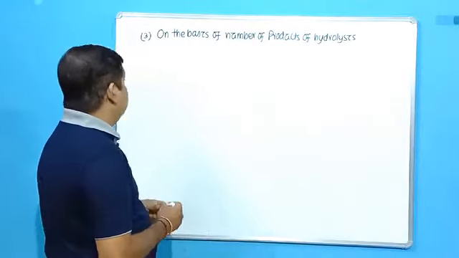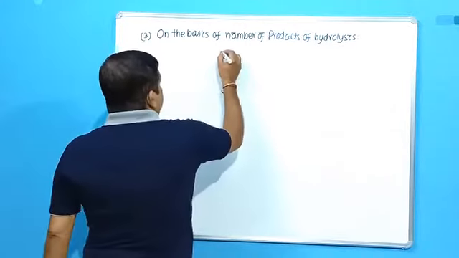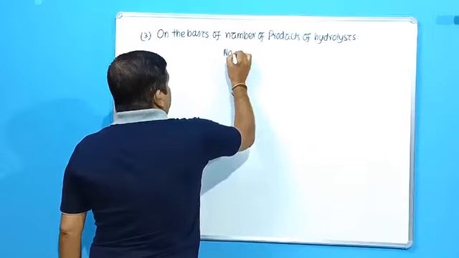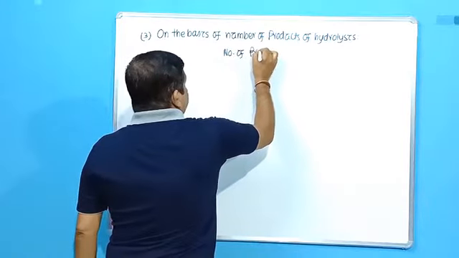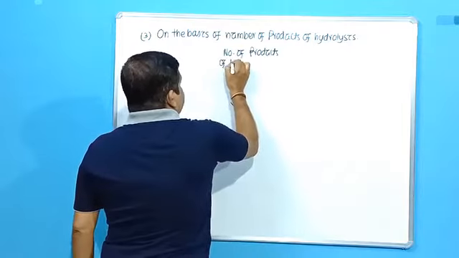So next, students, we'll go to the next basis of classification, on the basis of the number of products of hydrolysis.